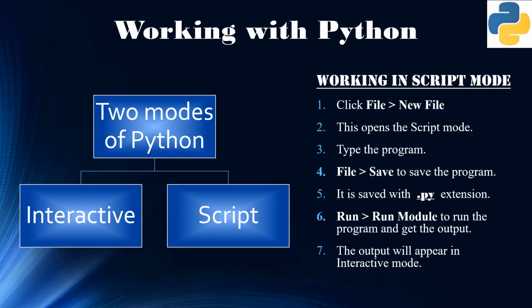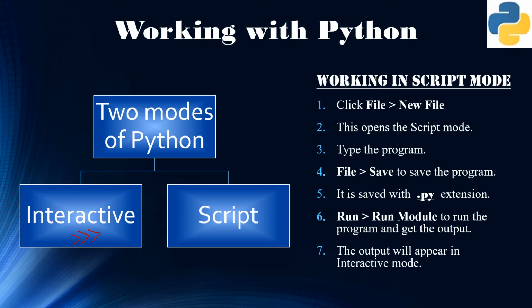Well, Python allows us to work in two different modes, the interactive mode and the script mode. By interactive mode, we mean that the commands need to be given directly at the Python prompt, that means the three angle brackets. The commands are executed and the output is presented after each and every command.